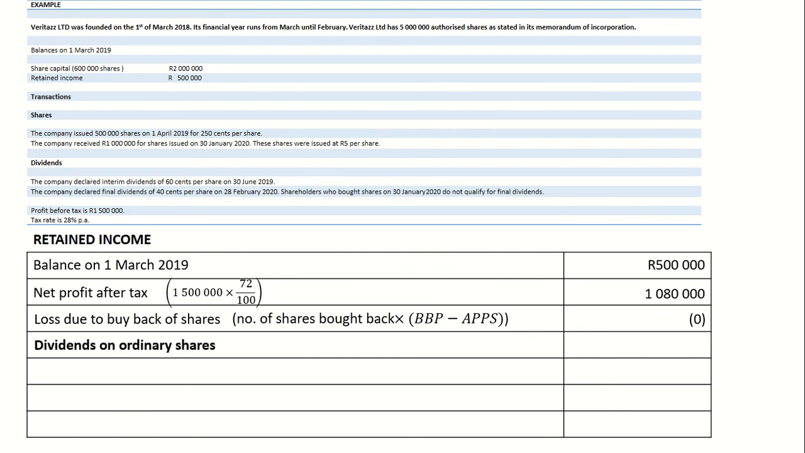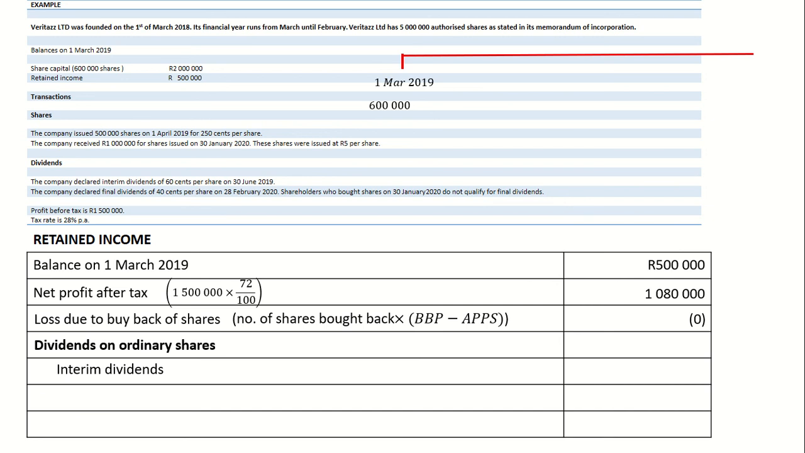And then we've got dividends on ordinary shares. What did I say dividends on ordinary shares will be? It is simply your interim dividends as well as your final dividends. Now, for me to calculate my interim dividends, I need to prepare my timeline. My timeline will start on the 1st of March, and I only look at the number of shares that were issued, because dividends are calculated on the number of shares issued.